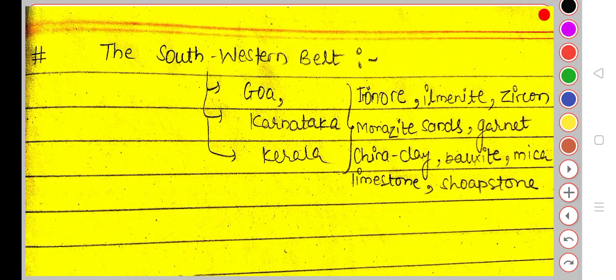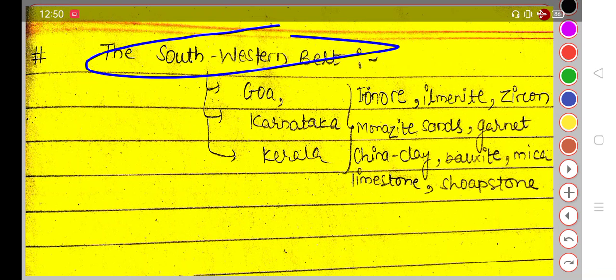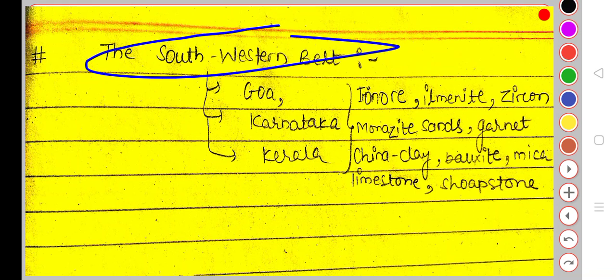Next is the Southwestern Belt, last but not least. It covers Goa, Karnataka, and Kerala, three states.